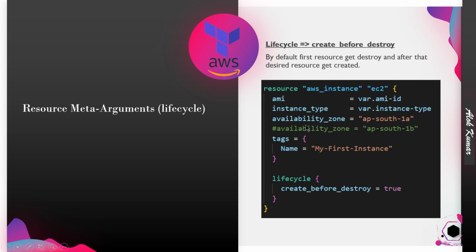Suppose you have assigned the availability zone ap-south-1a, which is the Mumbai region. Each region has different availability zones, and there are a minimum of 3 for each region.